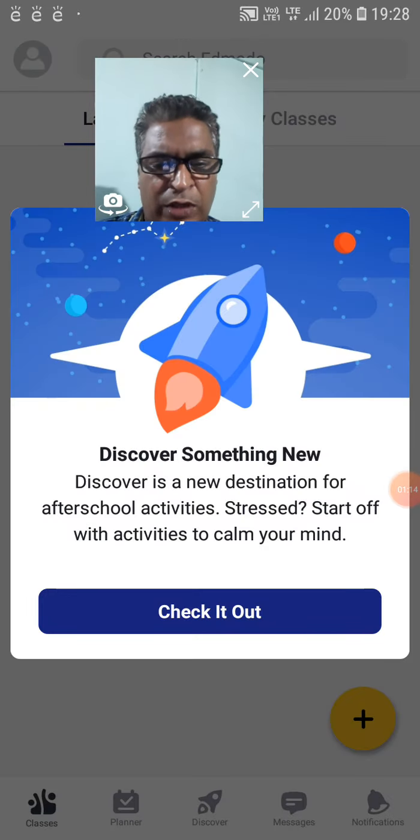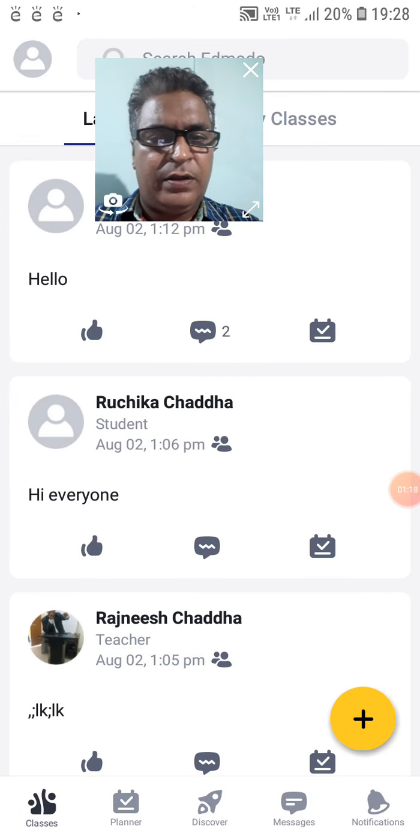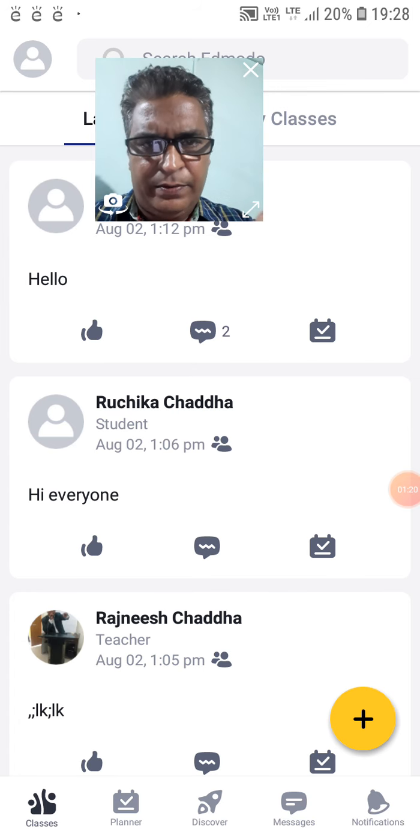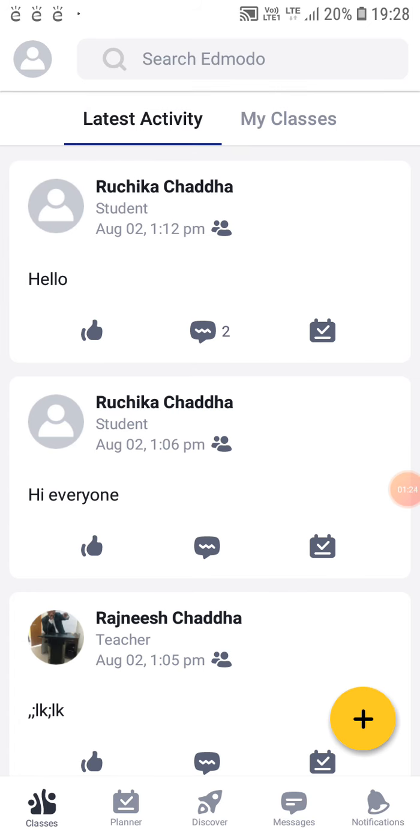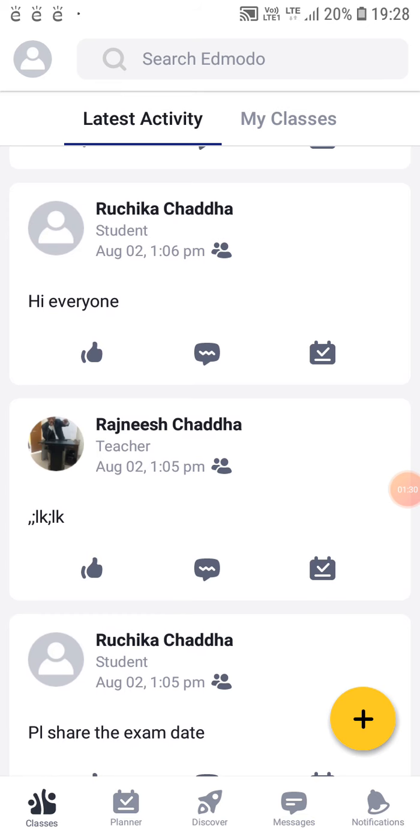So we have come into the app now. I'll remove this first picture just by clicking over there, and I'll remove my video also so that I can easily navigate you through the app itself, right? You can see this is the first page of the app where Ruchika Chadda is a student and I am Rajneesh Chadda, and I'm a teacher over here.